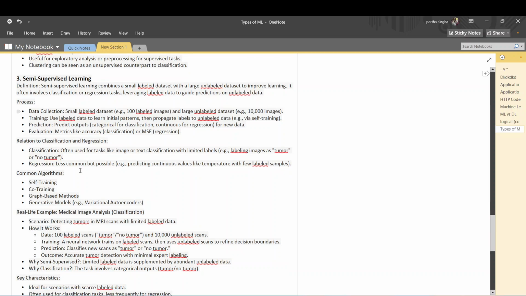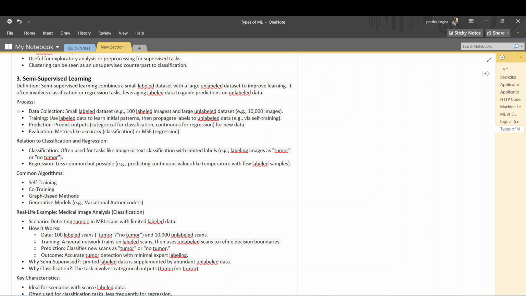The second one is semi-supervised learning. Semi-supervised learning combines a small labeled dataset with a large unlabeled dataset to improve learning. It often involves classification and regression tasks. Semi-supervised means that you pass some labeled data and some non-labeled data.